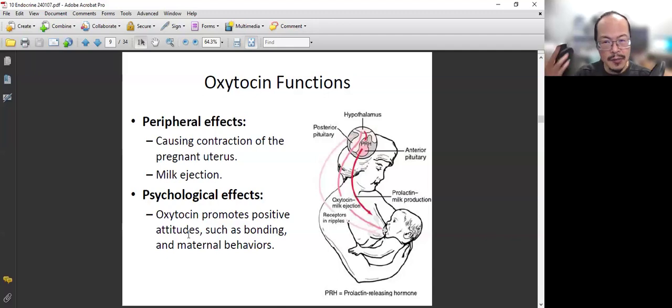It also has a function in the brain. There are several receptors in the brain affected by oxytocin to help you build a bonding relationship with the baby. All right. So not only the mother has it, the father also has it. So it helps to build that bonding. So your behavior is controlled by a lot of hormones, right? So when you see someone that doesn't really show that bonding, maybe you need to give it a little bit of time, a little bit of patience.